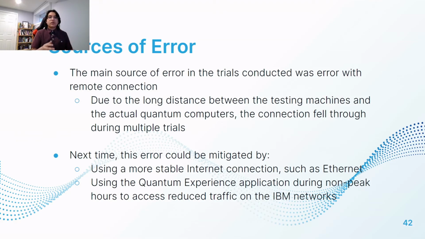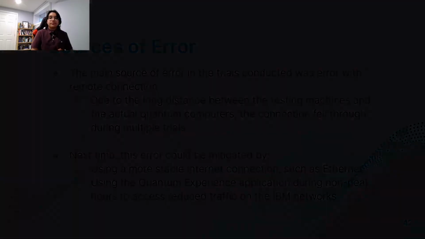So the main source of error in our trials was the remote connection. Due to the long distance between the testing machines and the actual quantum computers, the connection did fall through during multiple trials. The data for those trials we did throw out, regarding them as outliers. Next time, this error could be mitigated by A, using a more stable internet connection such as Ethernet, or B, using the Quantum Experience application during non-peak hours to access reduced traffic on IBM's networks.